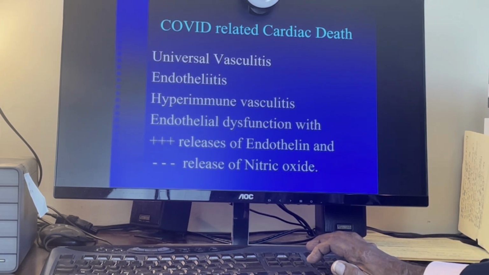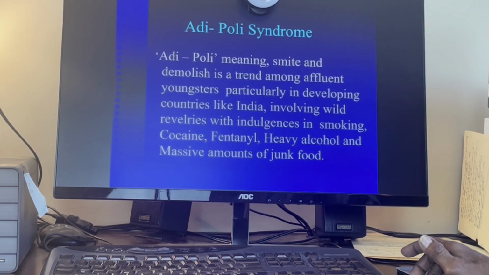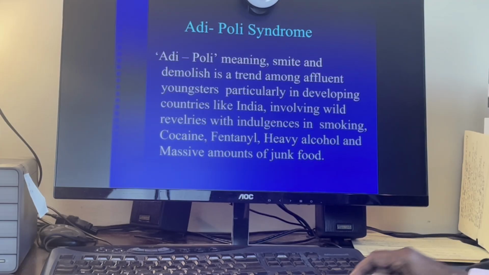But we had COVID only since 2020. Adipoli means smite and demolish. It is a trend among affluent youngsters, particularly in developing countries like India, involving wild revelries with indulgences in smoking, cocaine, fentanyl, heavy alcohol, and massive amounts of junk food.